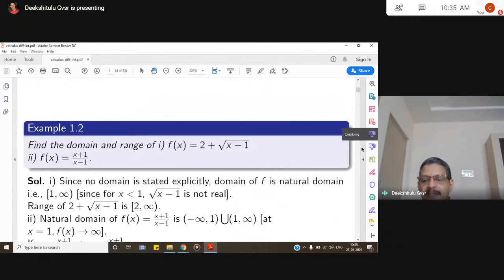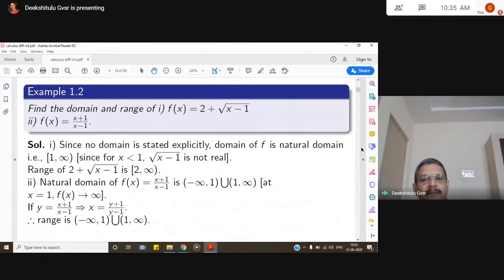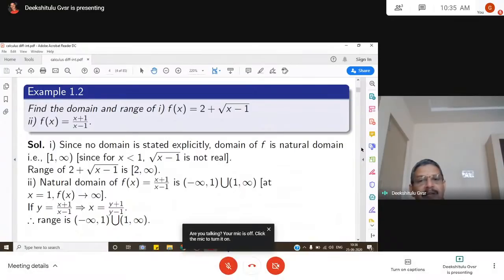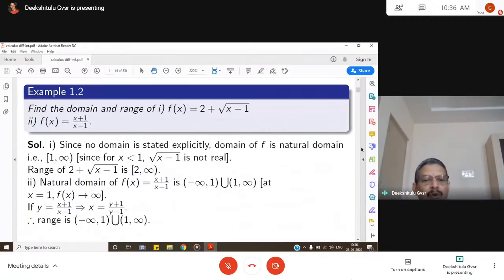Say for example, consider the domain and range of f of x equals 2 plus square root of x minus 1. Here for x less than 1, can we have a natural domain? No. Why? For x less than 1, square root of x minus 1 becomes imaginary, so f of x does not yield a real value and f of x is not a real valued function there. So that part of the real number system is eliminated. Since no domain is stated explicitly, the domain of f is the natural domain, that is 1 to infinity.